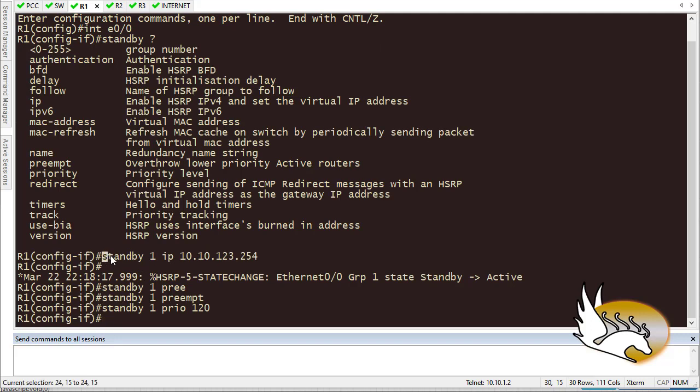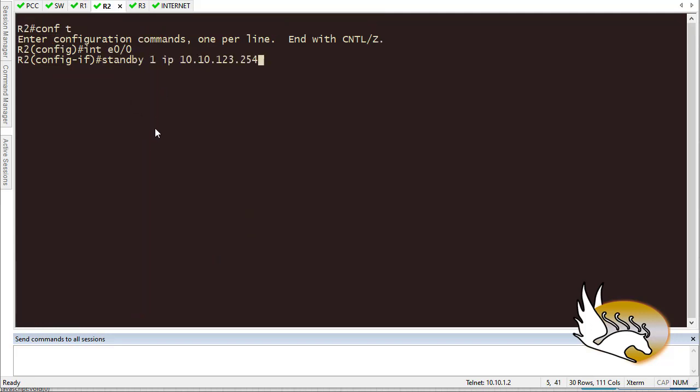Standby IP address should be the same, because we are talking about a virtual IP address which all the routers are going to share. Then I can have a priority. Let's say that, for example, priority is going to be something like 100. Preemption is not so necessary because I already know that router 1 is going to take the role, and here I'm not going to have any chance because my priority is 100 by default and router 1's is 120.